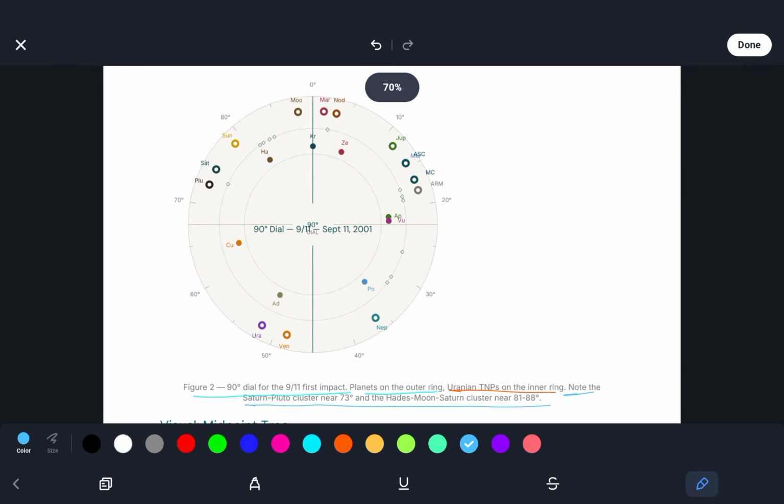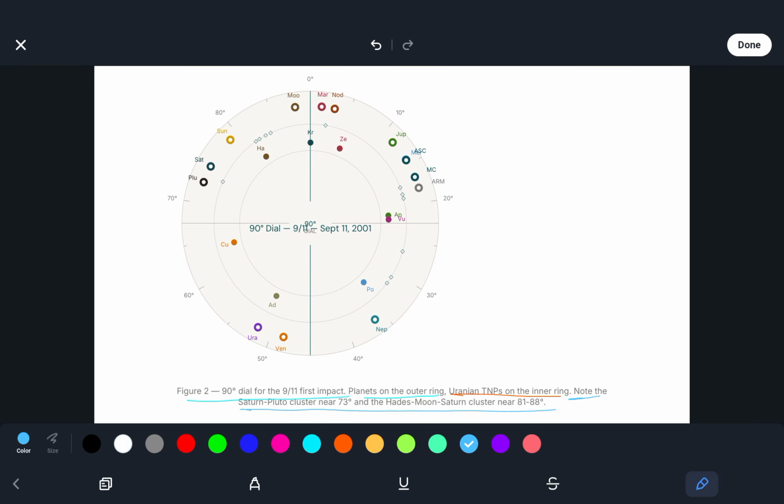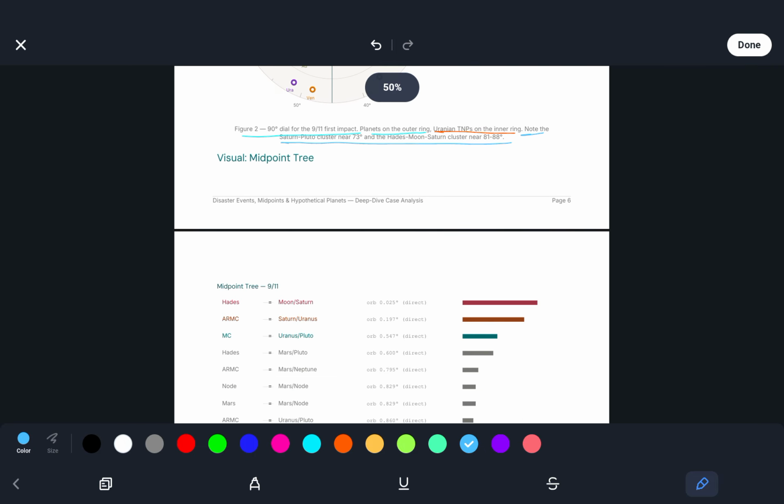I'm speaking all over the place. This chart alone shows so much violence. If you know astrology, you'll look at this and be like, whoa, yeah, it makes perfect sense.